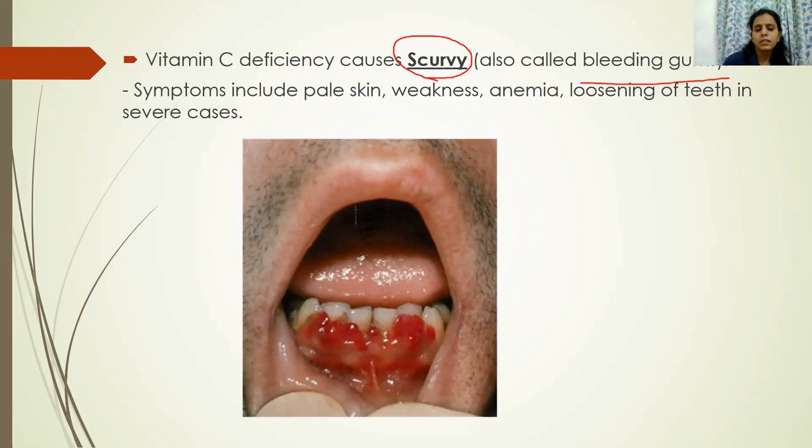And in severe cases, if this scurvy is not treated or controlled, symptoms include weakness, anemia, and even loosening of teeth. Because of scurvy, as the gums are bleeding, blood is lost. As blood is lost, the skin of the person turns pale in color. Then the person is having weakness, the person even has anemia. The person even loses his or her teeth if care has not been taken.